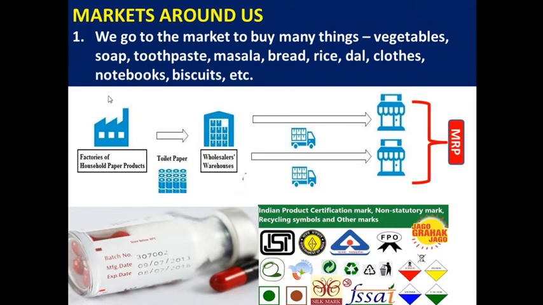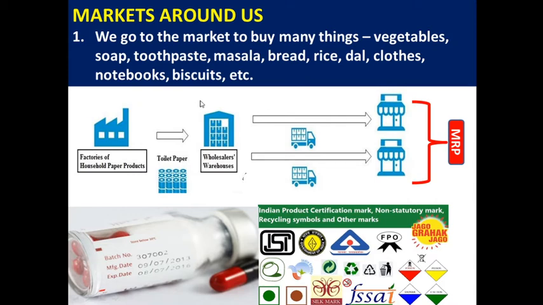First, industries produce goods in bulk. Bulk means in a large amount. For example, this particular industry specializes in producing tissue paper. In a month they may produce 10,000 tissue papers. The main aim of producing tissue paper is to sell it and to earn profit, right?